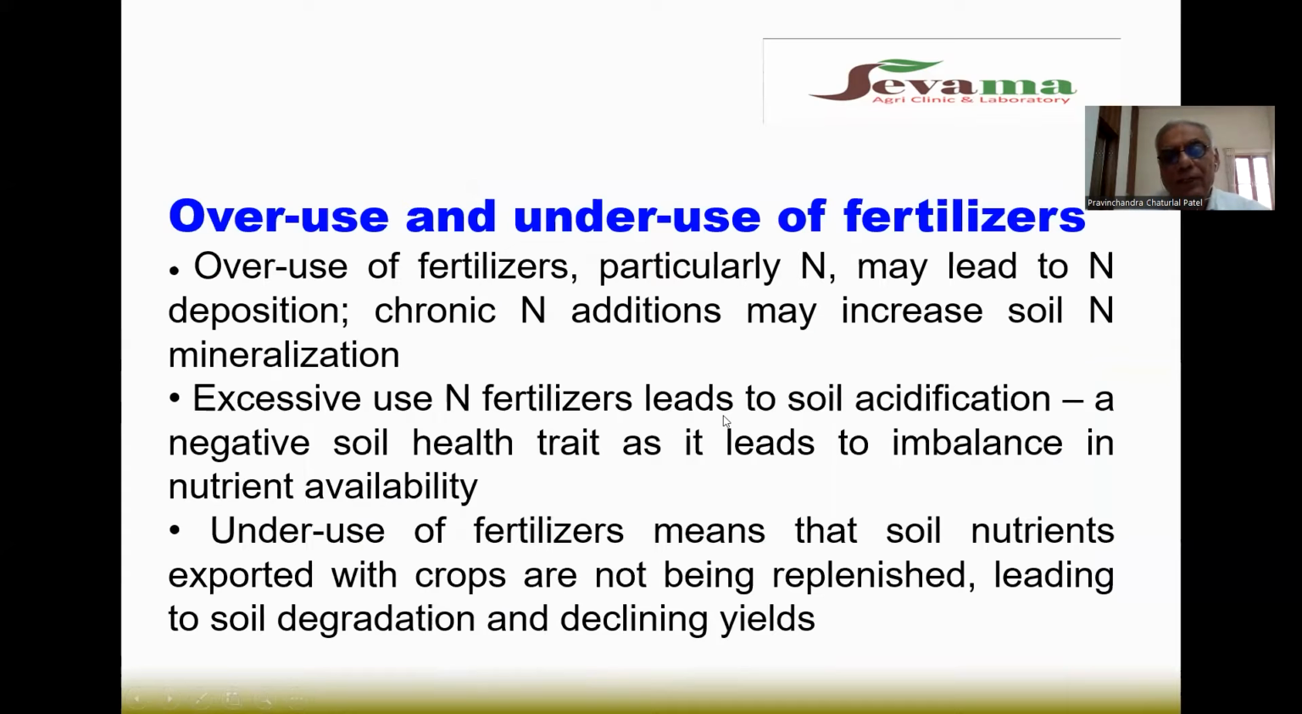Excessive use of nitrogen fertilizers leads to soil acidification, a negative soil health trait that has led to imbalance in nutrient availability. Underuse of fertilizer means that soil nutrients exported with the crop are not being replenished, leading to soil degradation and decline in yield. Soil degradation means the soil becomes saline, then alkaline, or even acidic. And you know that with soil degradation, crop productivity declines.